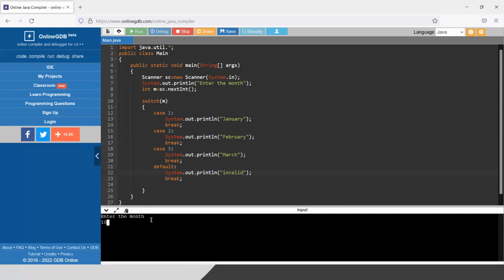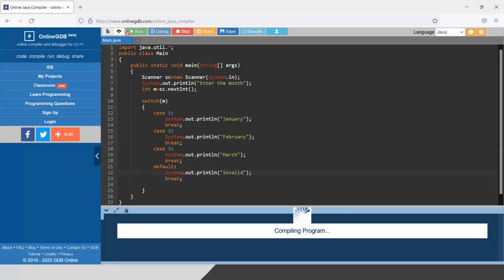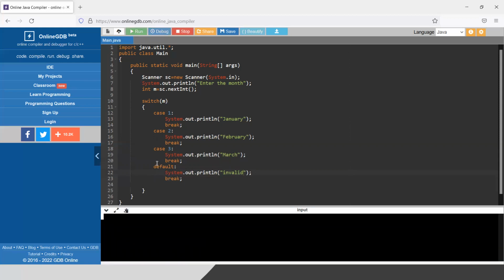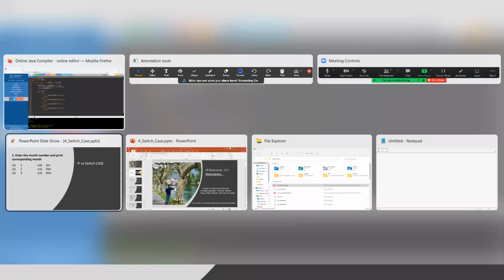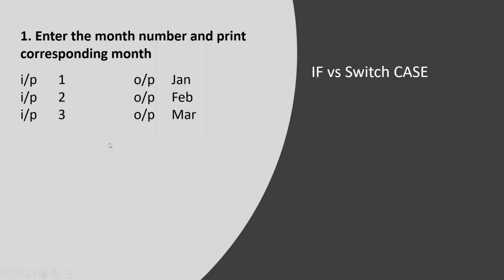If I give 10, invalid. If I give -10, then also it will be invalid. Take a look, this is a way to use switch case. Now, I have solved the same program using if and using switch case, both. So if and switch case are the same in this program.